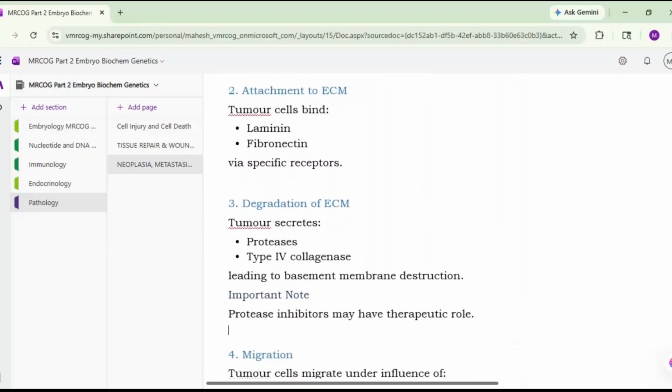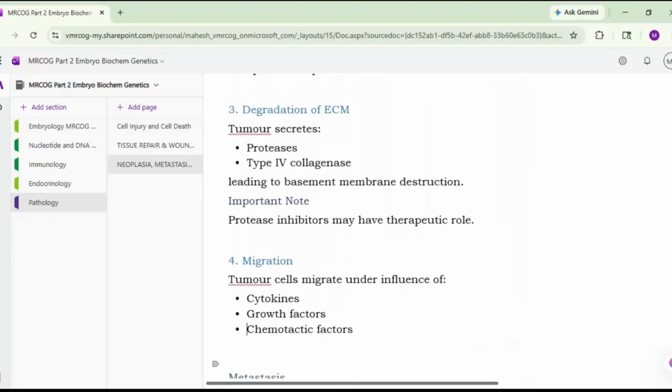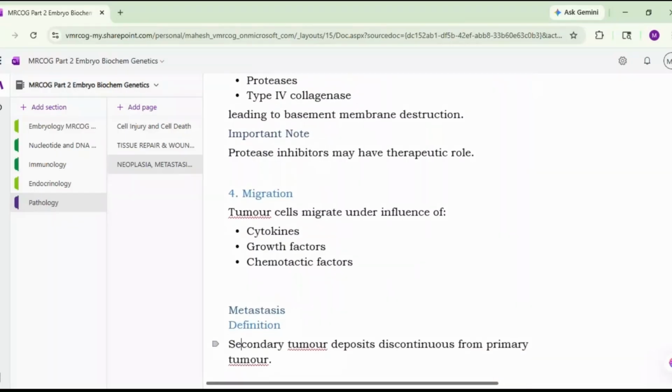So you make a note that these protease inhibitors may have the therapeutic role, because these proteases are secreted by the tumor cells, and what they do, they damage or destroy the basement membrane. So when you give the protease inhibitors, they will act on this particular stage or phase of this oncogenesis. Then there is a migration. So tumor cells will migrate under the influence of cytokines, growth factors, and the chemotactic factors.